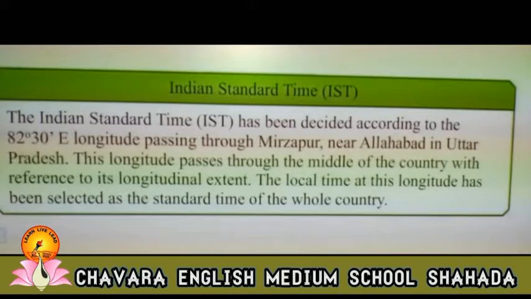So students, from standard time, let us learn about Indian Standard Time. The Indian Standard Time, IST, has been decided according to the 82° 30 minutes east longitude, which passes through Mirzapur near Allahabad, Uttar Pradesh. This longitude passes through the middle of the country with reference to its longitudinal extent. The local time at this longitude has been selected as the standard time of the whole country.